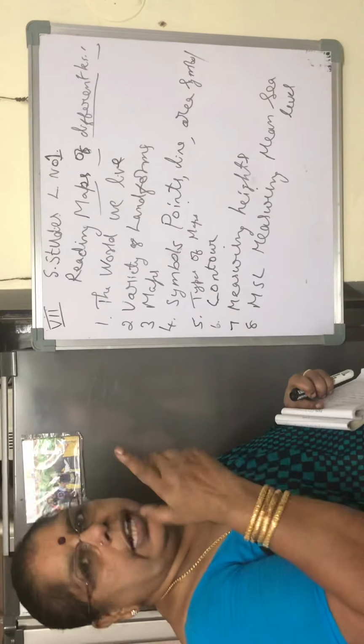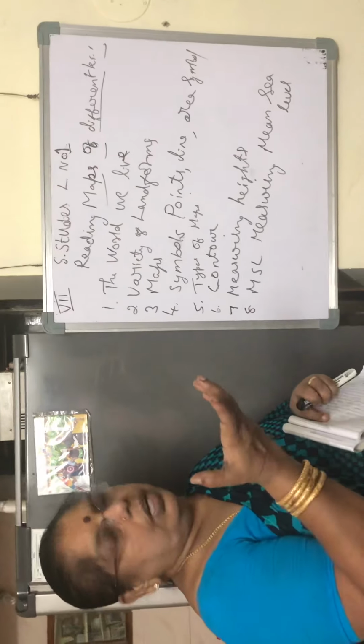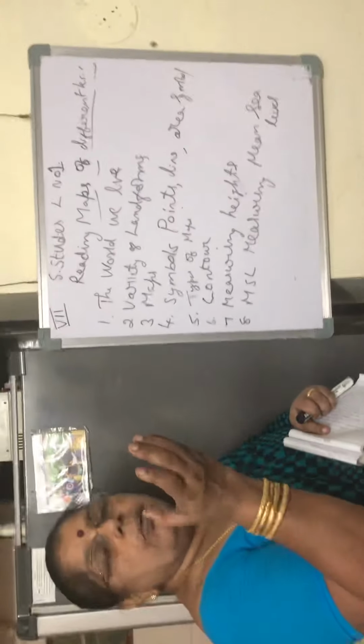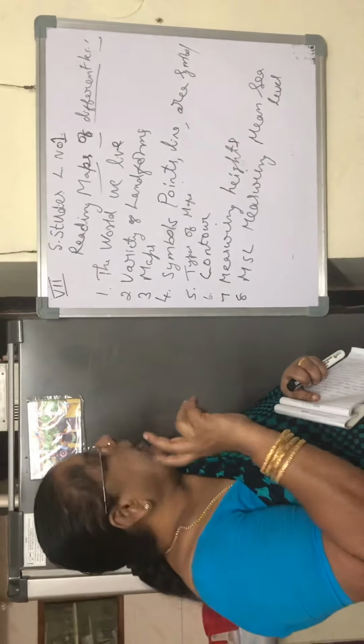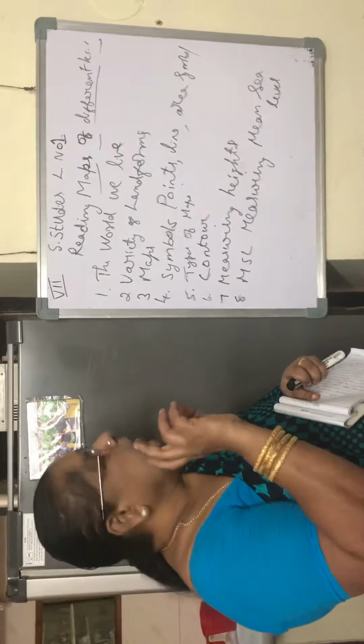Physical map: when we say physical, it means the outside look, and we can see the themes. So river or mountain, plain, whatever it is, all that we show in the map. So that is called a physical map. Physical appearance, we can see it. Then one word I am introducing to you: contour.